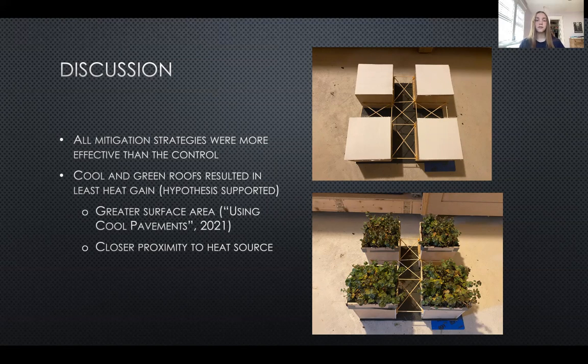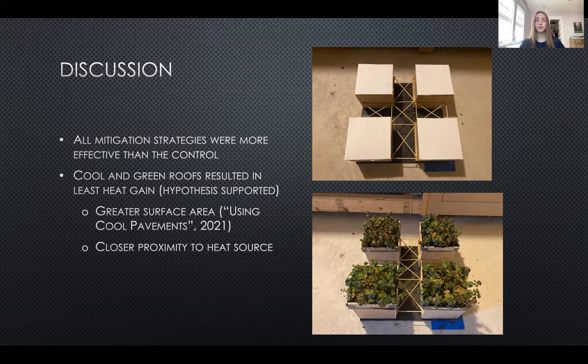The roofs comprised 56% of the total surface area of the simulation, while the cool pavements and trees comprised 44%. As a result, their superior performance could have simply been due to their greater abundance. However, the ratio of ground to roof used was very purposeful, as an analysis of geographically diverse cities found that pavement covers approximately 30 to 45% of land in cities.